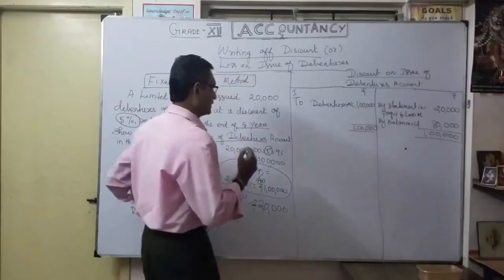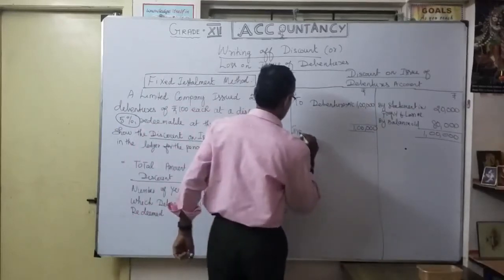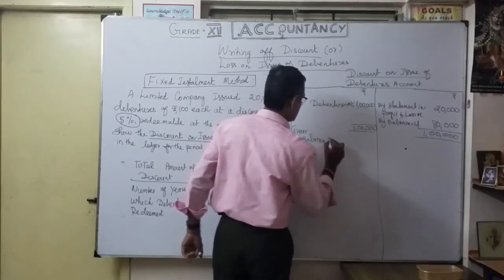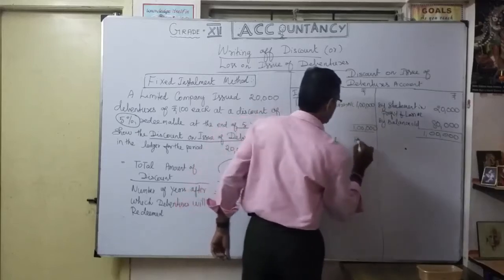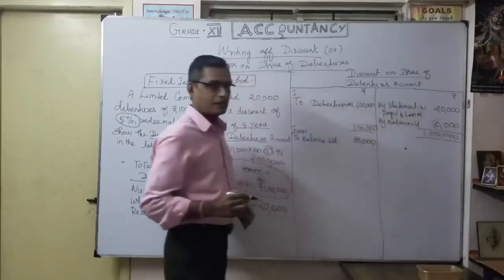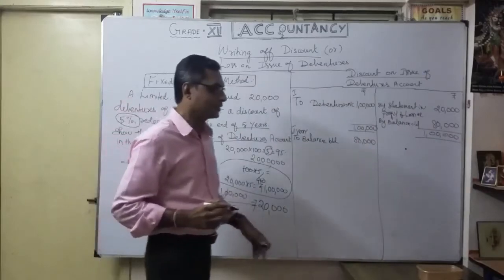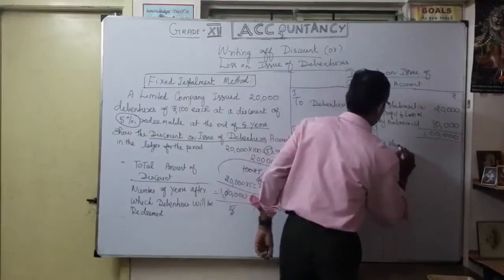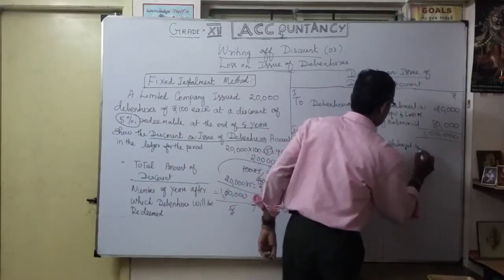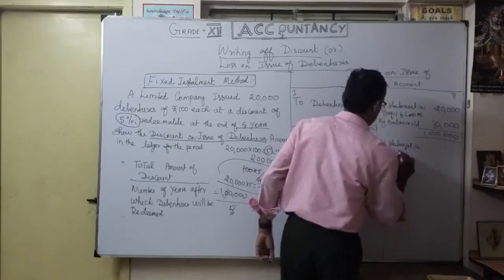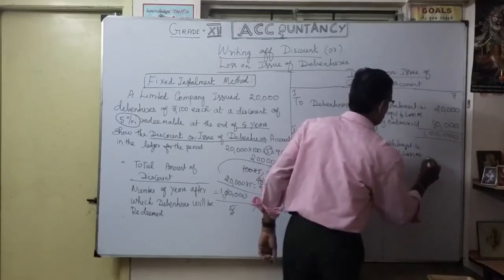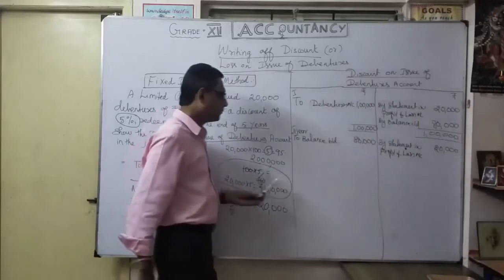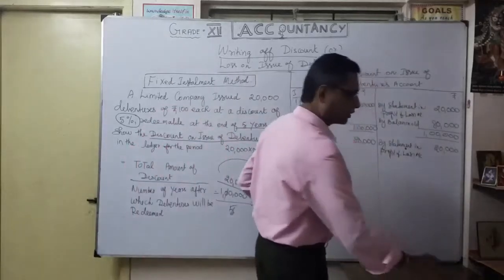Now moving to my second year. What is the balance? To balance brought down, 80,000. Again, that year I am going to utilize 20,000, by statement of profit and loss account 20,000. That year again I am going to write off 20,000, to reduce my profit.